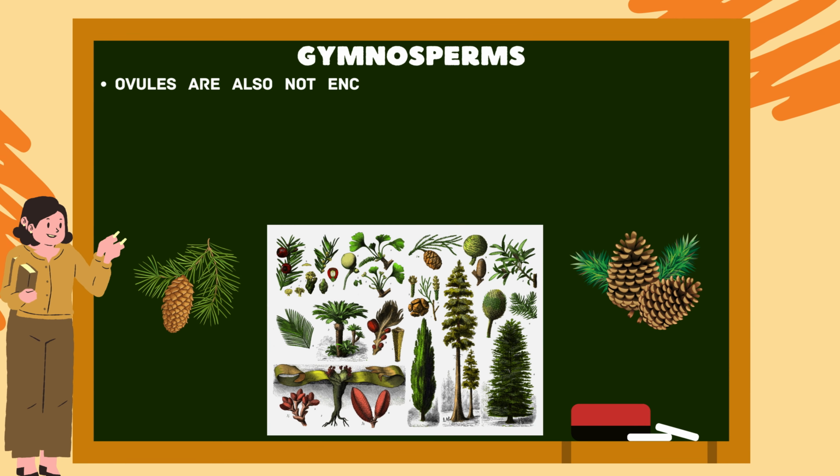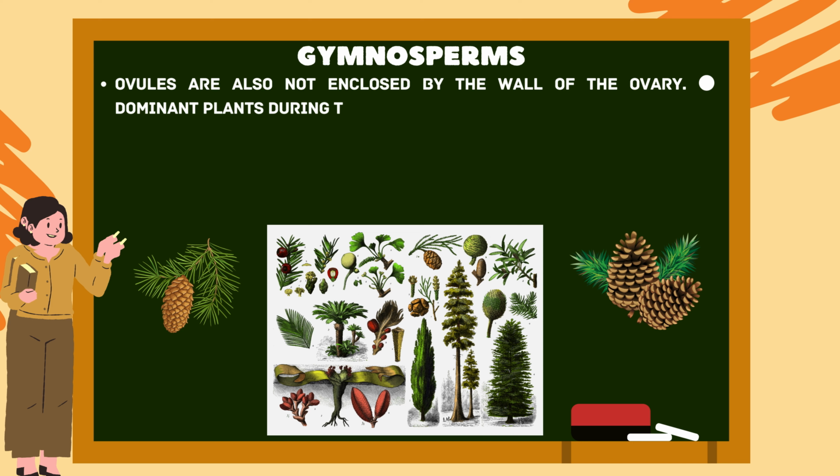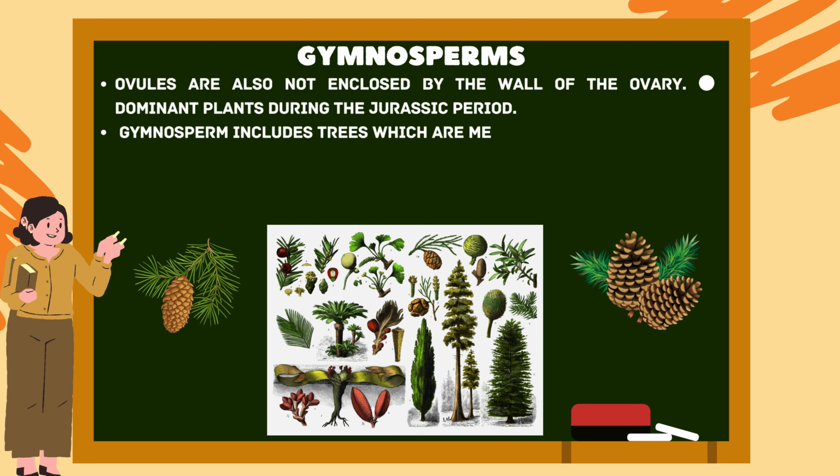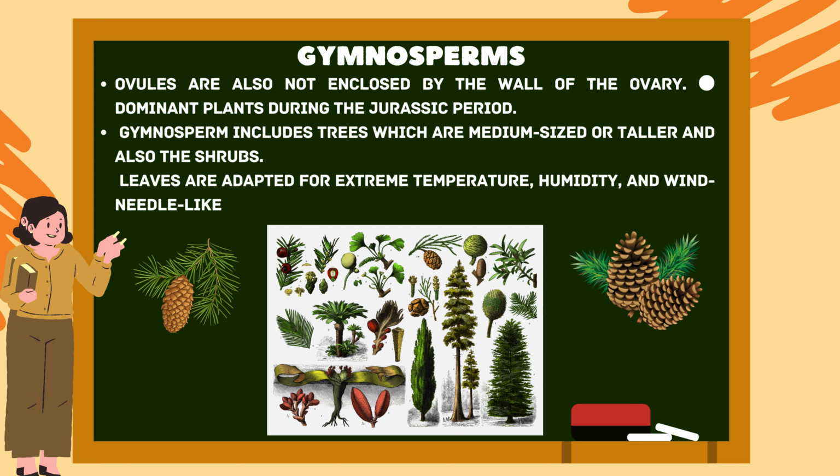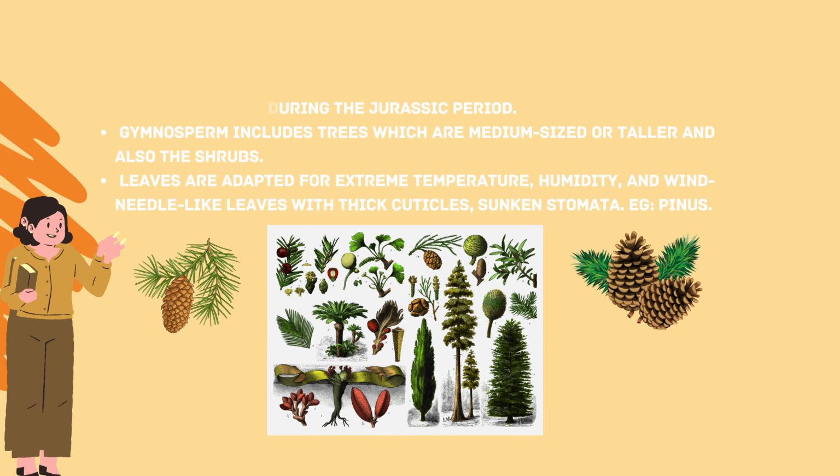In gymnosperms, ovules are not enclosed by the wall of an ovary. They were dominant plants during the Jurassic period. Leaves are adapted for extreme temperature, humidity and wind: needle-like leaves with thick cuticles and sunken stomata, for example Pinus. Leaves may be simple or compound. The stem is unbranched as in Cycas, and branched as in Pinus and Cedrus.